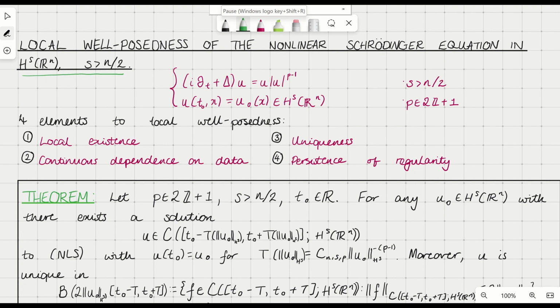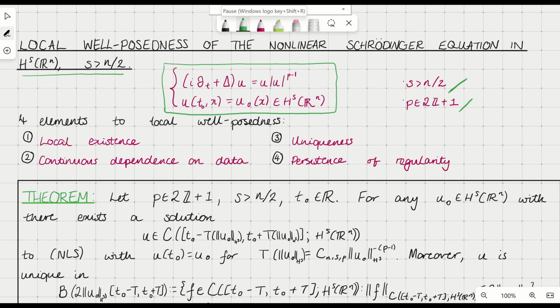So just a quick reminder, the nonlinear Schrodinger equation that we're studying is this equation, i ∂_t u plus Laplacian u equals u |u|^(p-1), and we're given initial data at some time t0 in H^s. And throughout we're going to be taking s greater than n over 2 and p to be an odd integer.